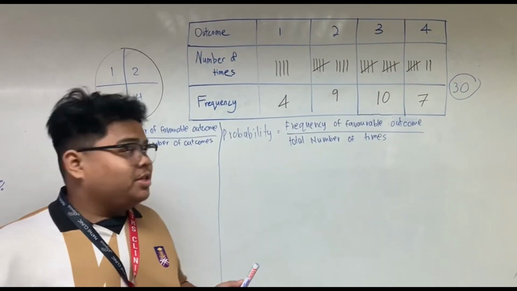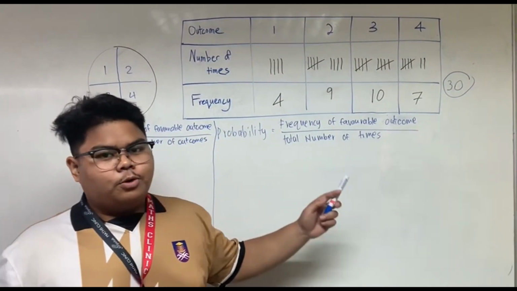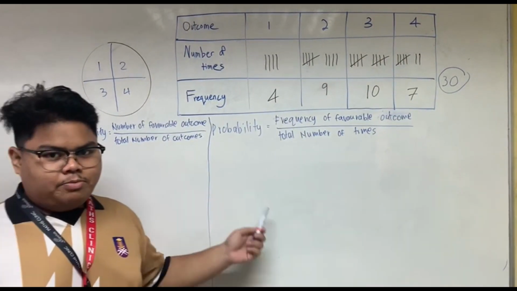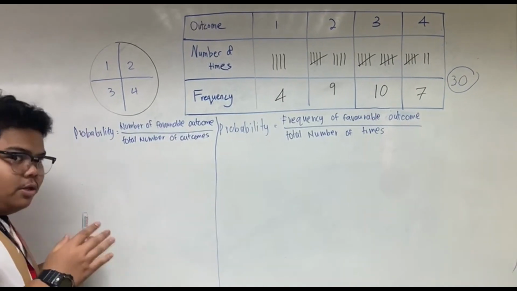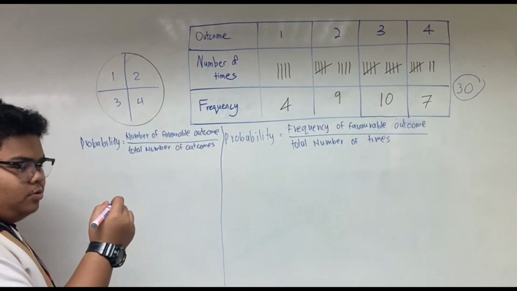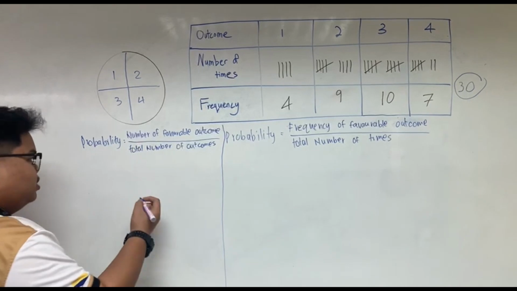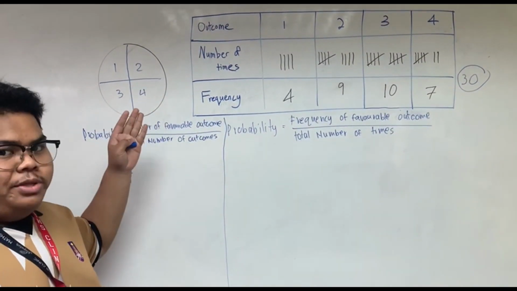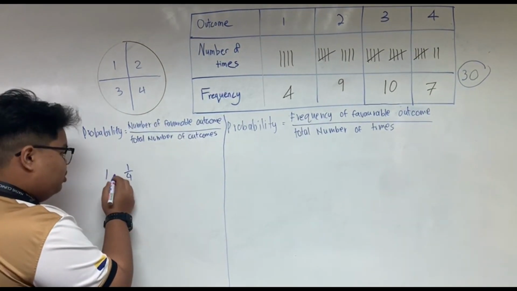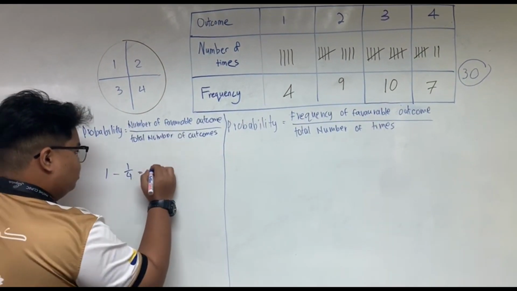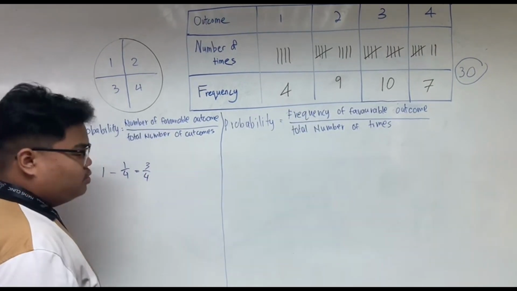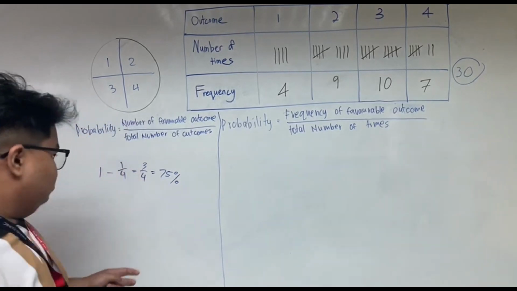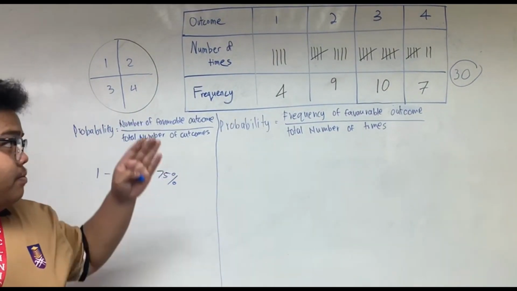For the next question, how to not get the number 4. I will explain the difference between theoretical and experimental. In theory, the probability of getting number 4 on the spinning wheel is 1 over 4, and the total probability is 1. We minus 1 over 4, and we get 3 over 4, equal to 75% to not get the number 4.